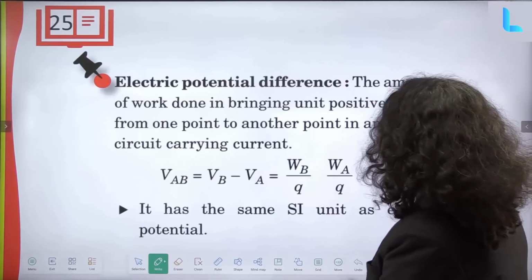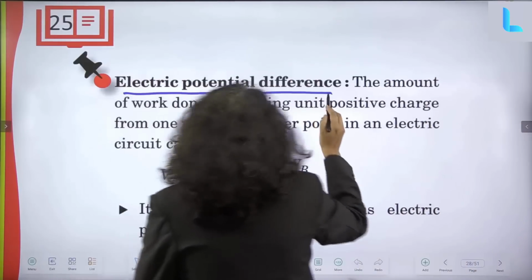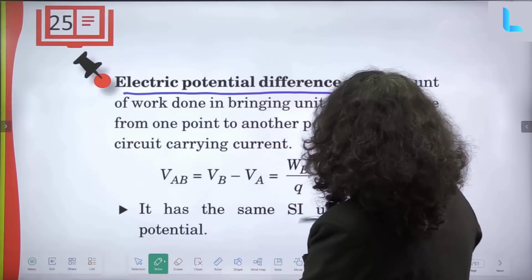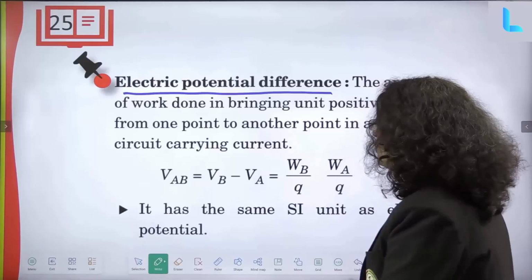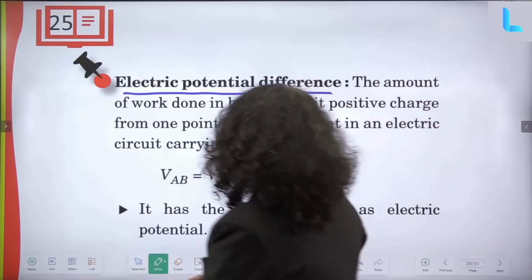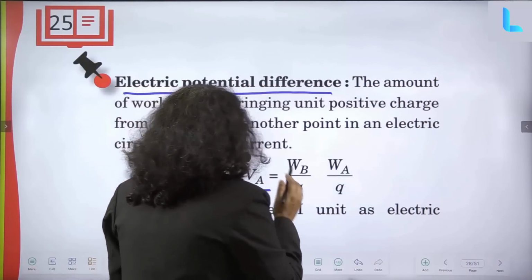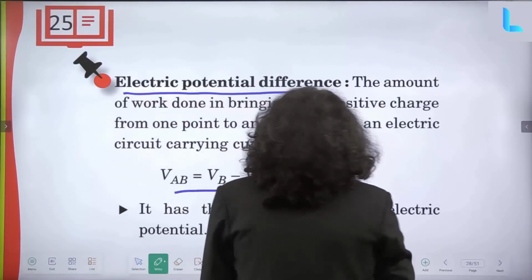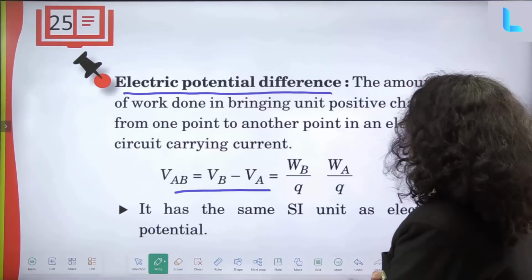Now electric potential difference: the amount of work done in bringing a unit positive charge from one point to another point in an electric circuit carrying current. That is, VAB is equal to VB minus VA, or we can say WB by Q minus WA by Q. It has the same SI unit as electric potential.